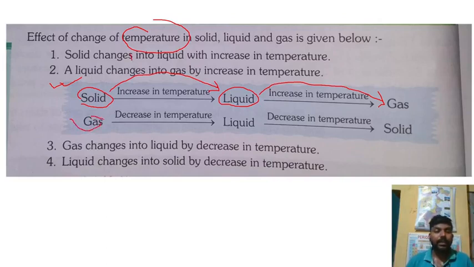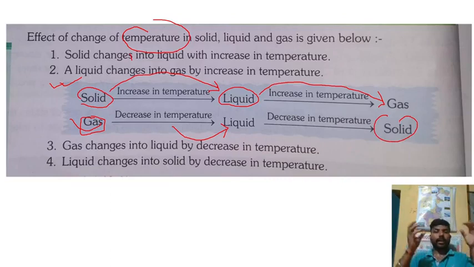Now if I talk about the reverse process, suppose a gas is there and you are decreasing the temperature, so what will happen? By decreasing the temperature it will convert into liquid, and if you decrease the temperature more for the liquid, it will convert into solid. By this chart you can easily understand how solid converts to liquid, liquid converts to gas, or vice versa. So if the question comes that when gas changes to liquid, whether the temperature increases or decreases, you can answer that it decreases, it does not increase.